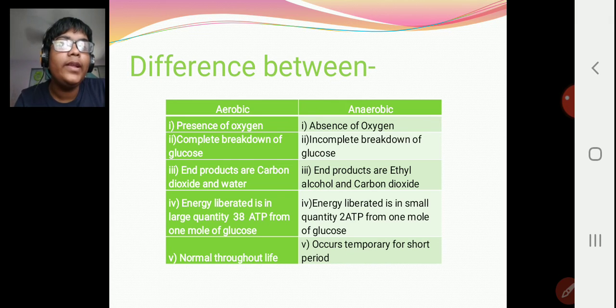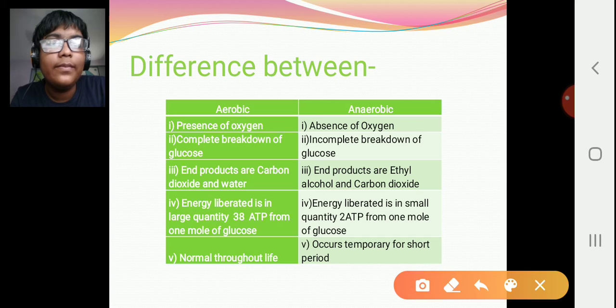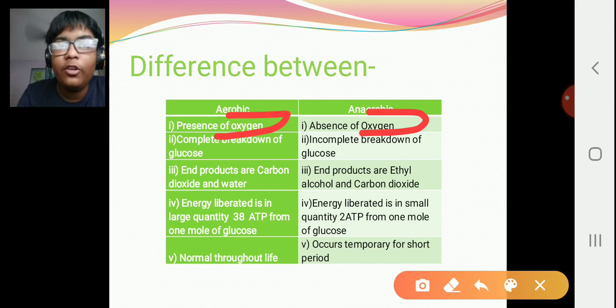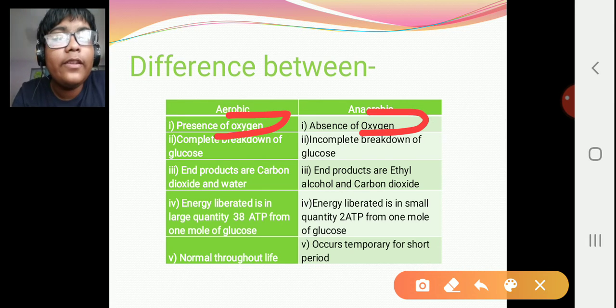What is the difference between aerobic respiration and anaerobic respiration? The basic difference is based on the presence and absence of oxygen. Aerobic respiration has oxygen, whereas anaerobic does not have it. In aerobic respiration, the glucose is completely oxidized, completely broken down, but it is an incomplete breakdown of glucose in anaerobic respiration.